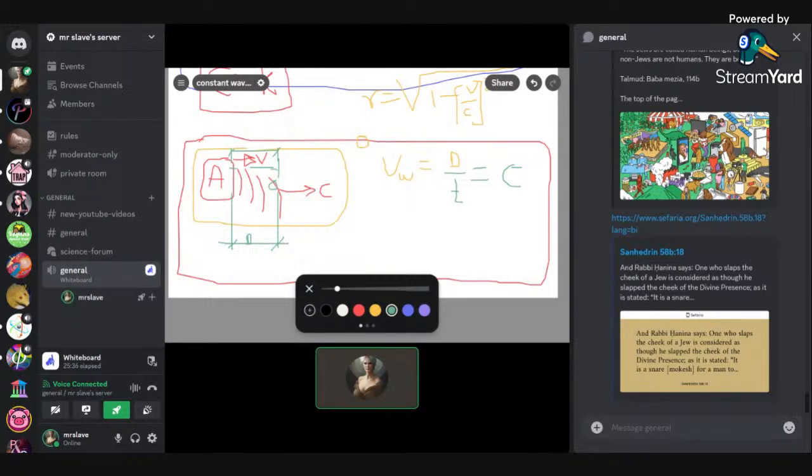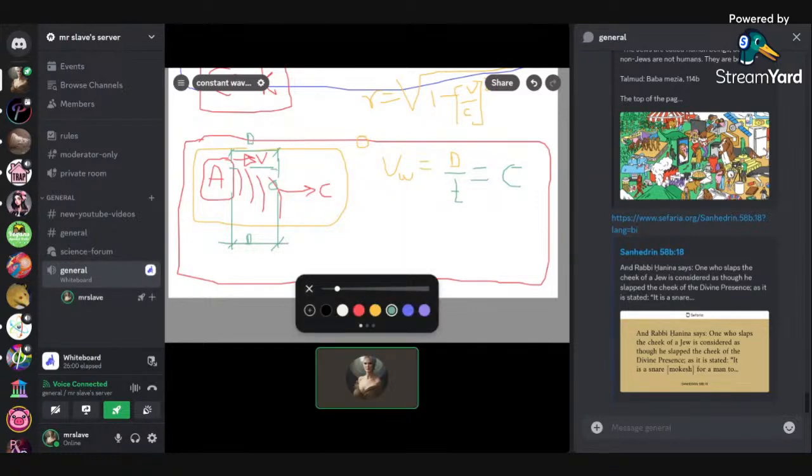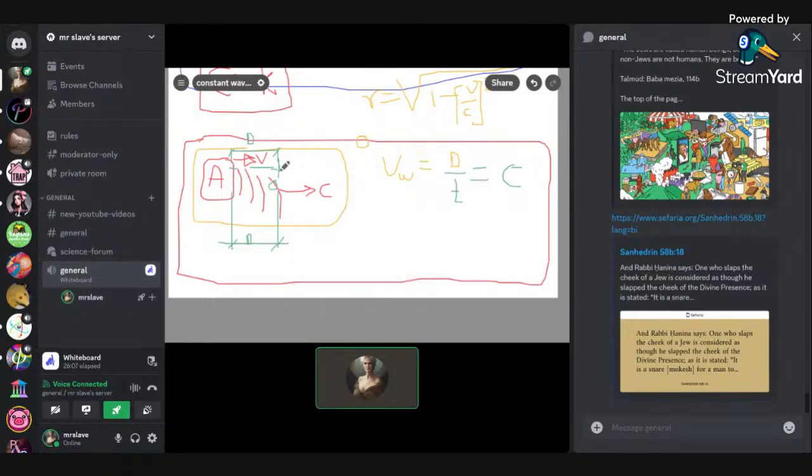So A knows this distance. This lab will move with A, so it's not going to be a moving target to A. This distance is going to be the same distance because it's in A's reference frame. So A is going to take his lab with him, and in the lab, he's going to have this mirror.